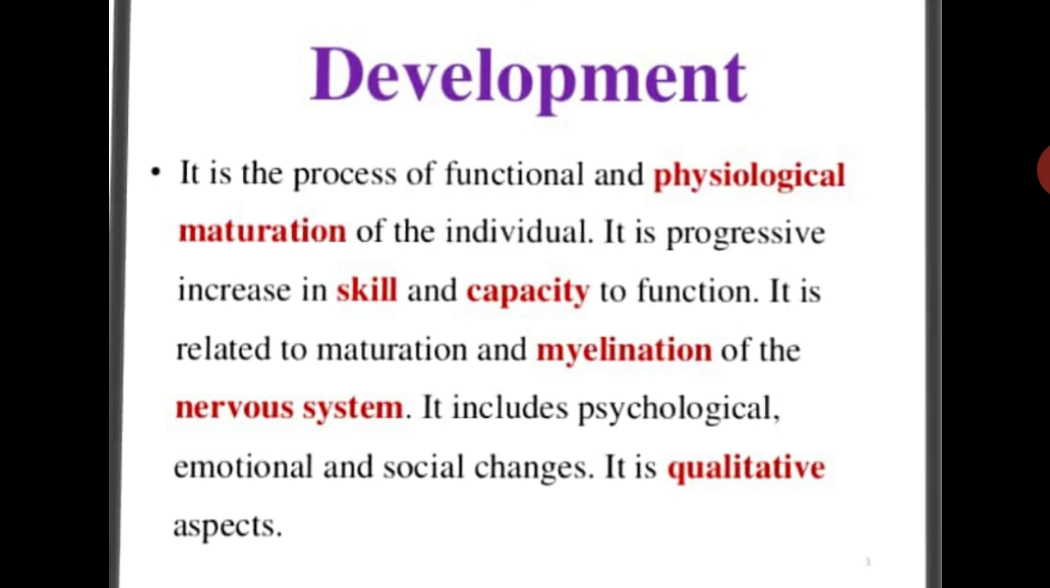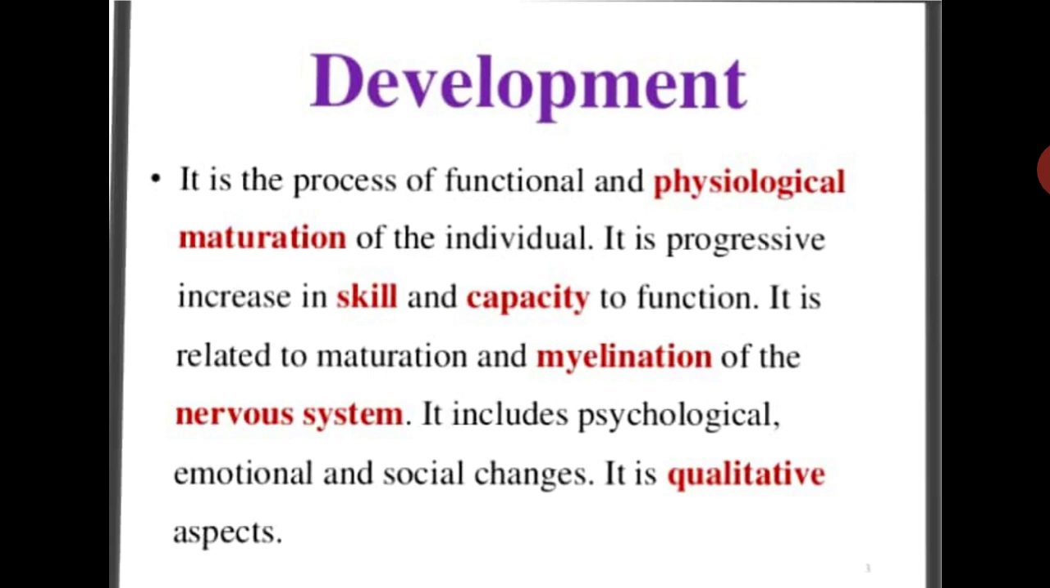Next, it is a qualitative aspect. So all these functions are occurring in the children because there is development, and this development is a qualitative process. Qualitative means we cannot measure it in quantity. Capacity, ability, emotions, psychological and social skills, all this we cannot measure in quantity. It is all a functional process. So we can only see and feel that, but we cannot measure it. So it is a qualitative aspect.